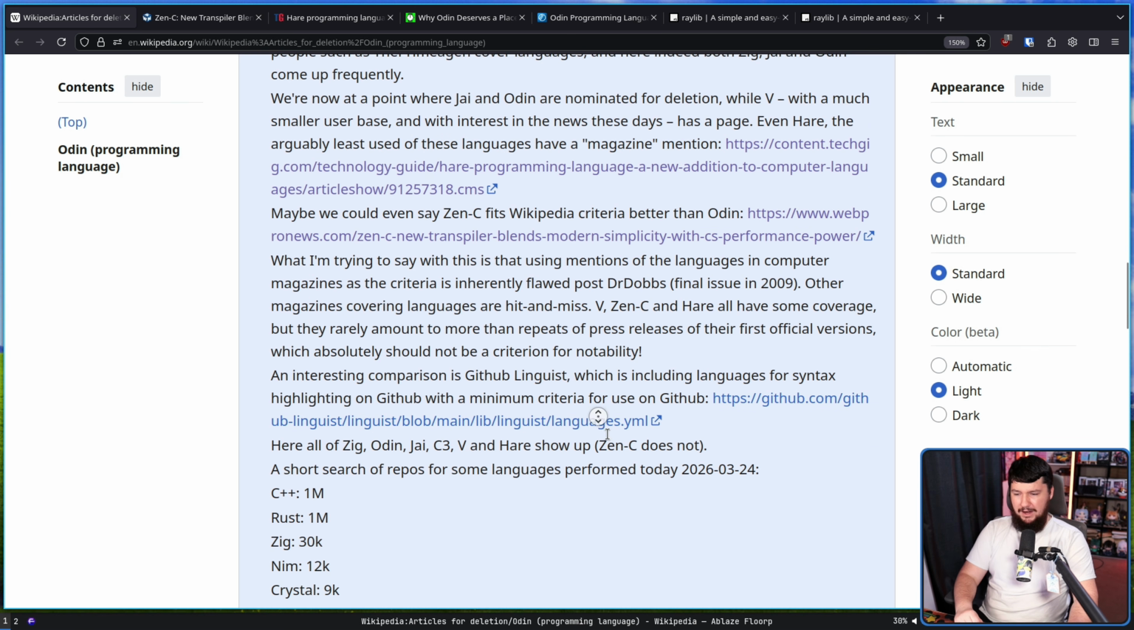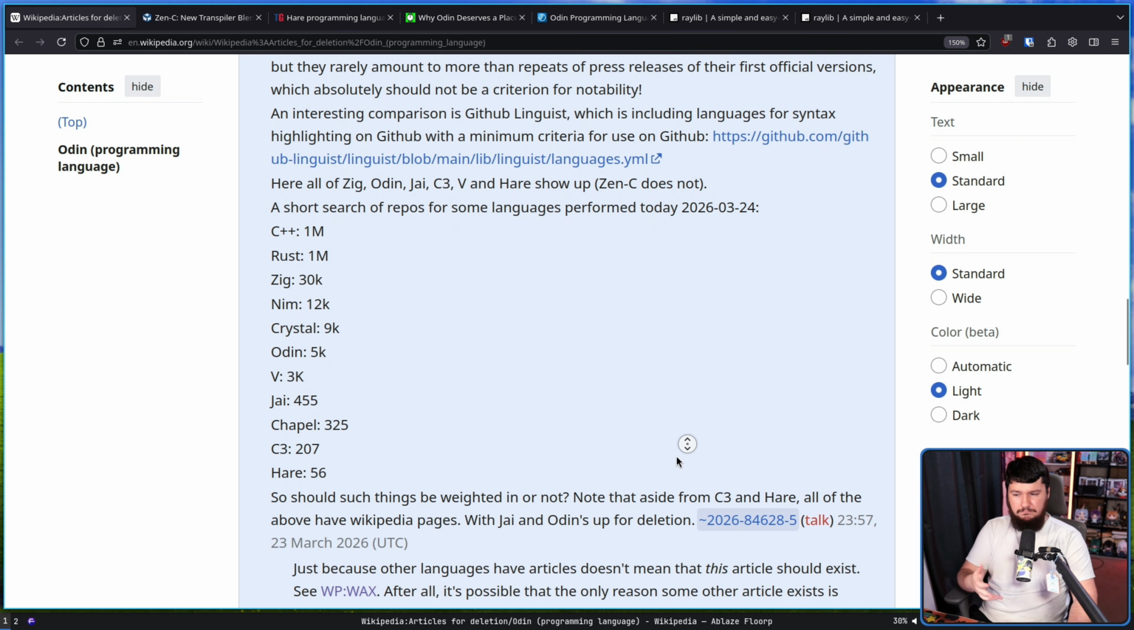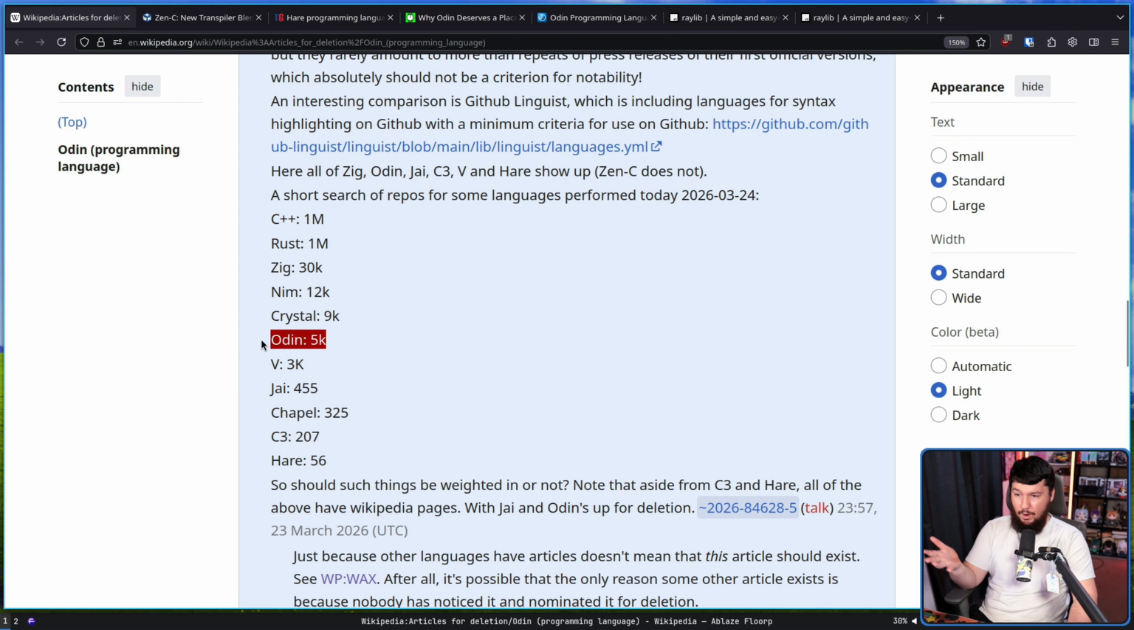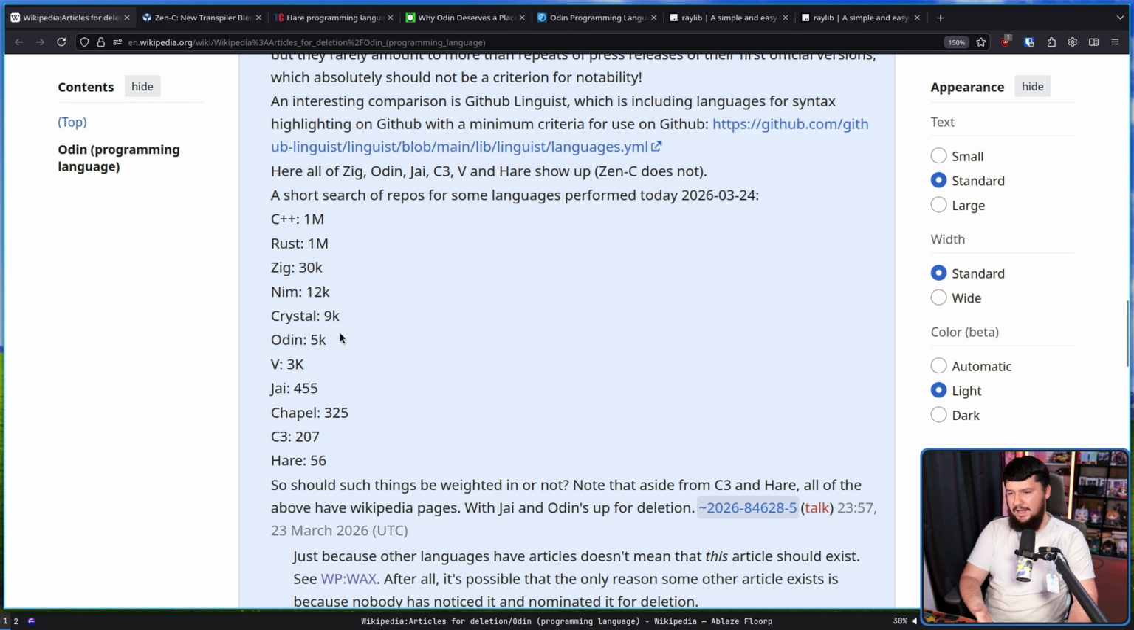An interesting comparison is GitHub Linguist, which includes languages for syntax highlighting on GitHub with a minimum criteria for use on GitHub. From this, we'll see there are not a lot, but there are quite a few projects on GitHub that make use of Odin, considerably more than a language like Hare or C3 or Chapel or Jai or V. And when Zig got its article, it probably was even less than where Odin is.